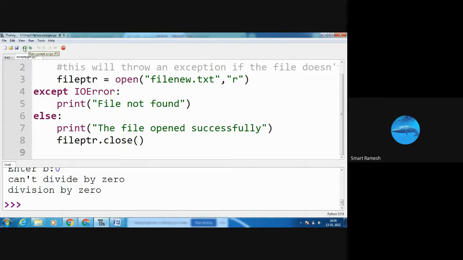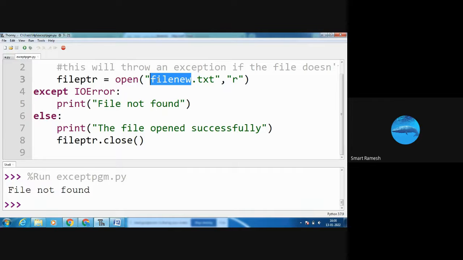I am going to run the program. File not found, because there is no file new.txt. If there is a file it will open, but I have not yet created file new.txt, so it shows the error message.